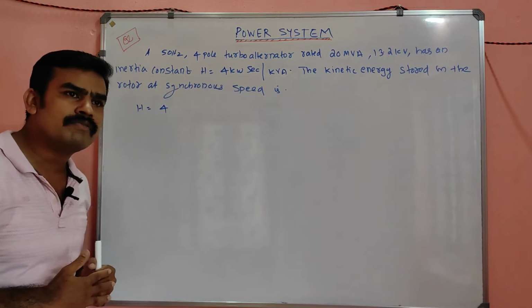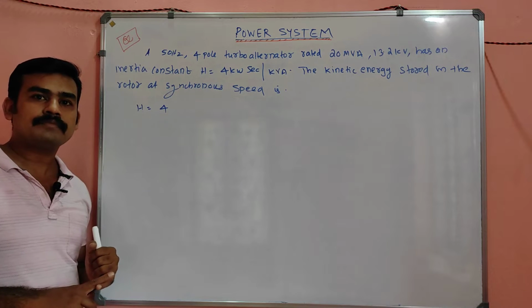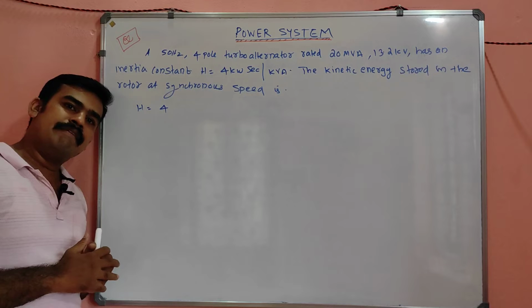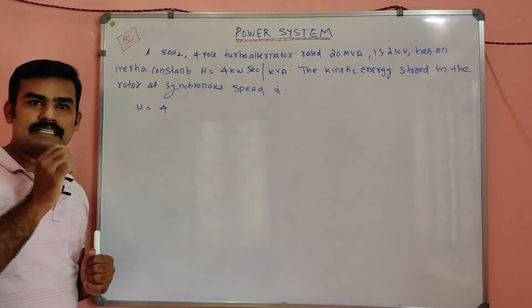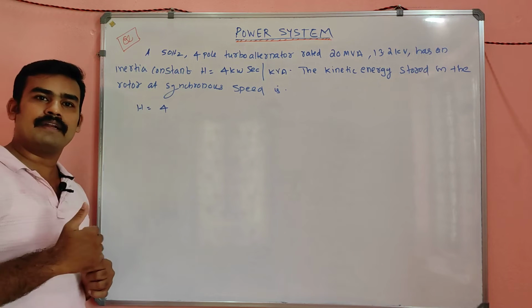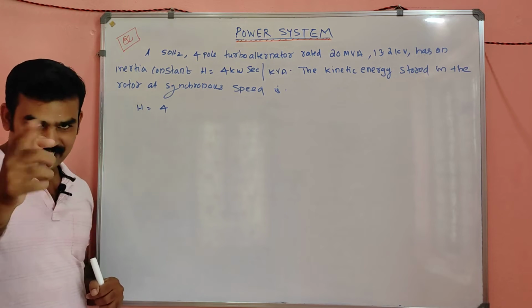What are the units of H? I already discussed. H has either unit of megajoule per MVA. Is it clear? H is nothing but kinetic energy per MVA rating, since kinetic energy is equal to G into H,